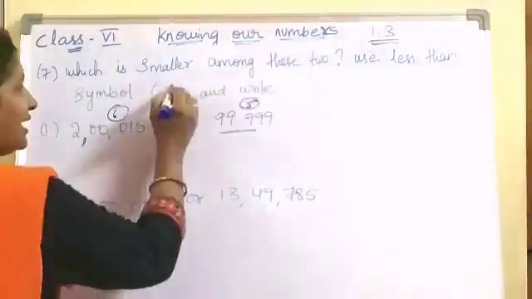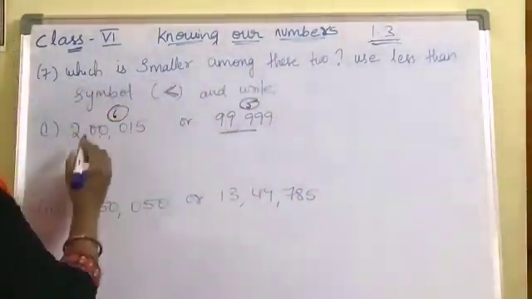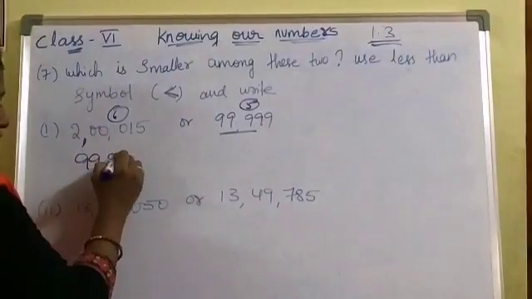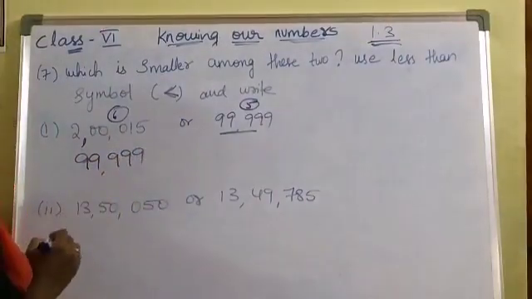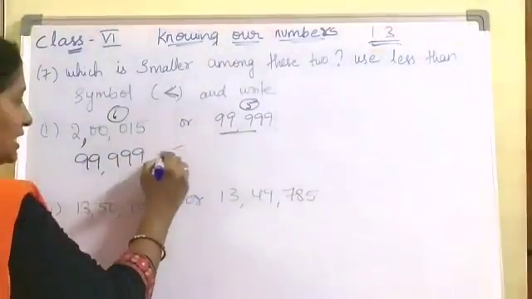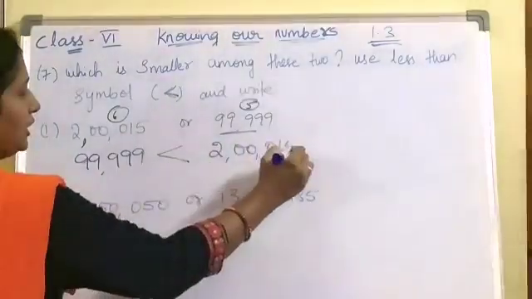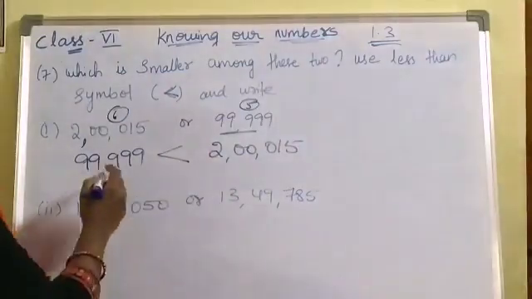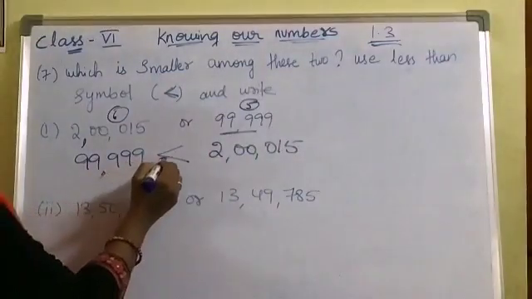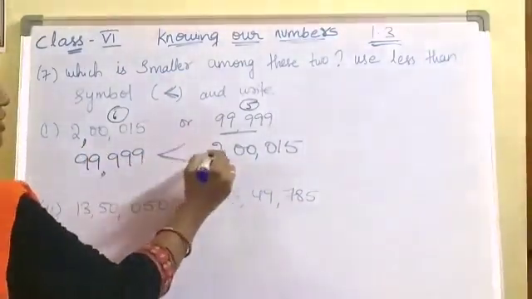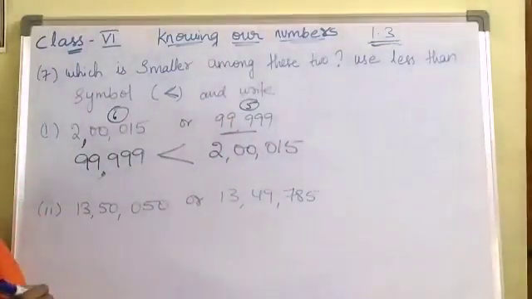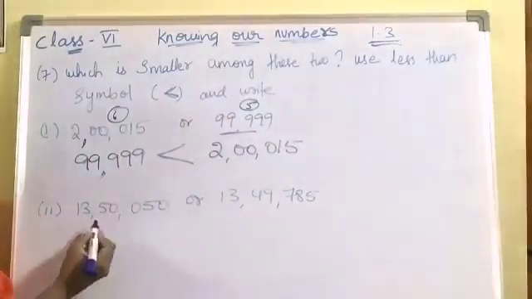When you are using less than symbol, first we should write smaller number on the left side. 99,999 is less than 2,15,000. Is it clear? 99,999 is less than 2,15,000.